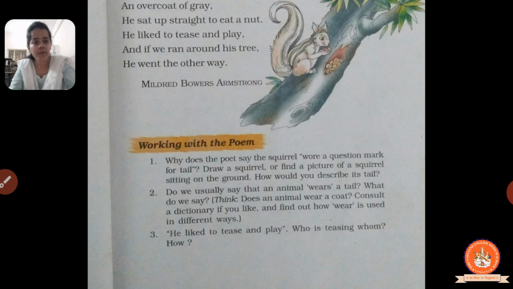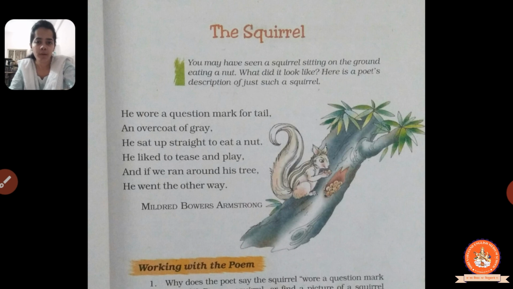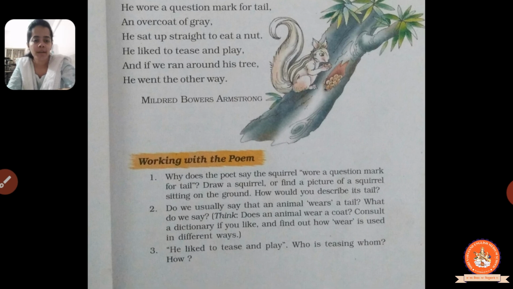So this is about our poem, The Squirrel. I hope you understood this poem and you like this poem. You have to write this poem in your rough book 2 times, and you have to complete all these 3 questions which I explained over here in your CW, or whichever you have, the rough book.